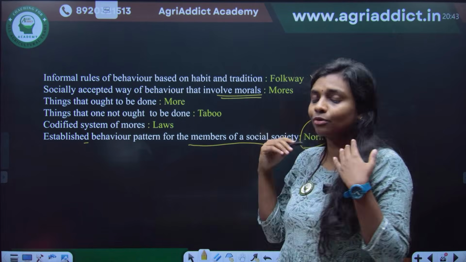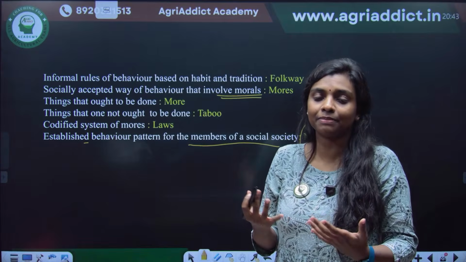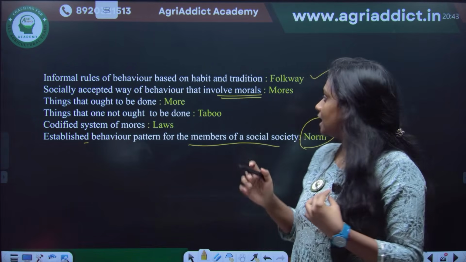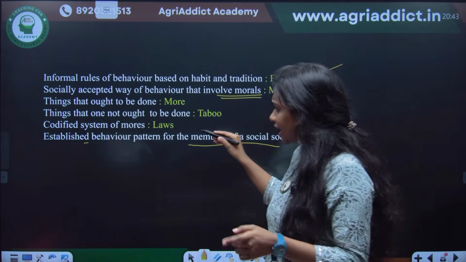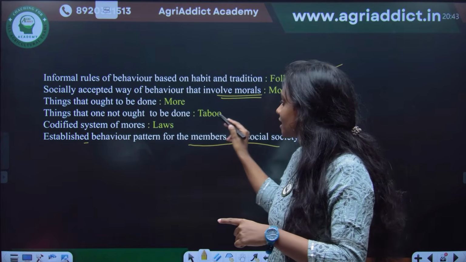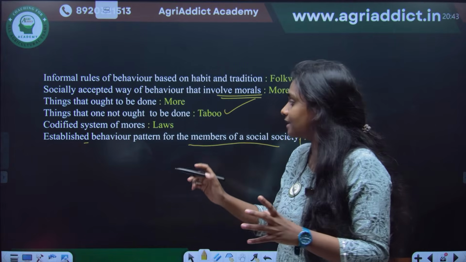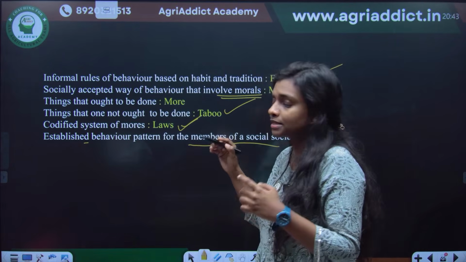When you listen to the national anthem, you will suddenly stand up and listen, right? So that is something which involves morality. That is known as the mores, and the opposite of mores is known as the taboo. When they are codified into a system, that is known as the laws in the larger societies.